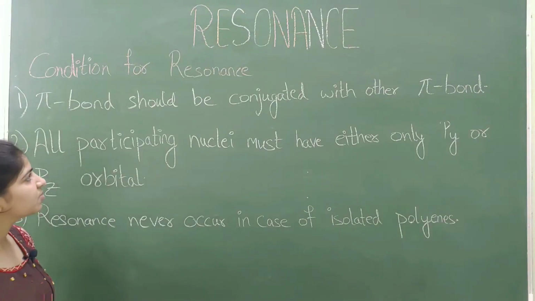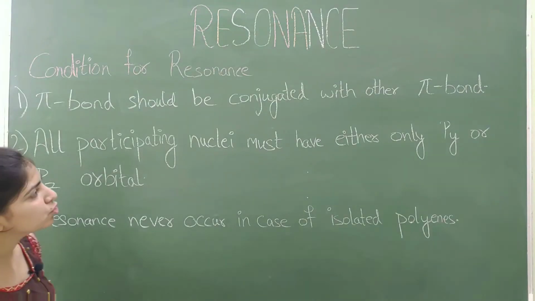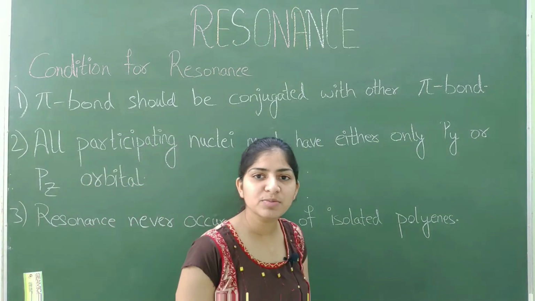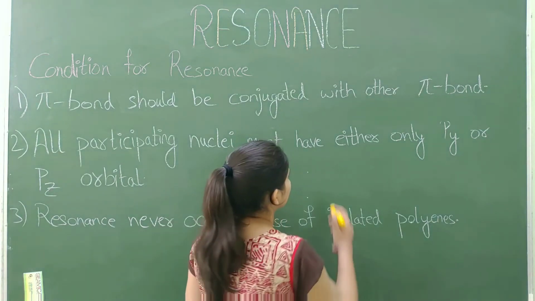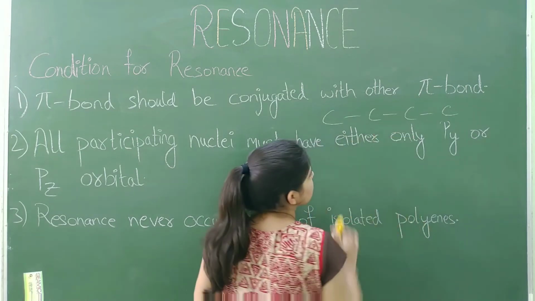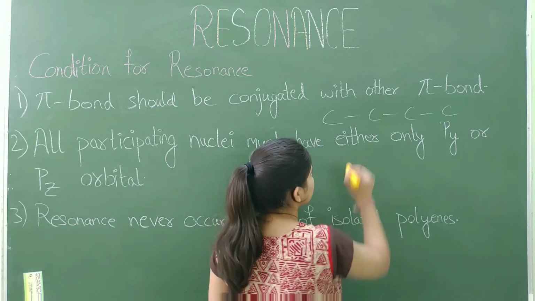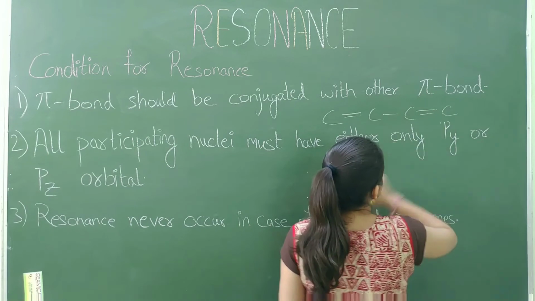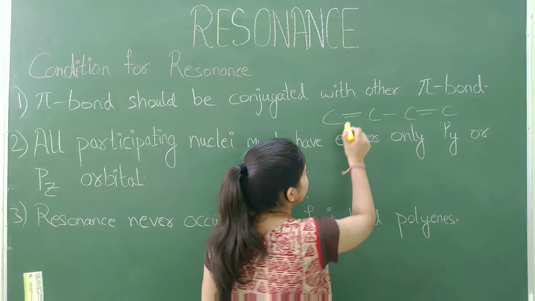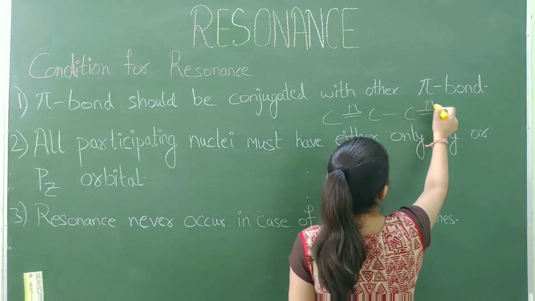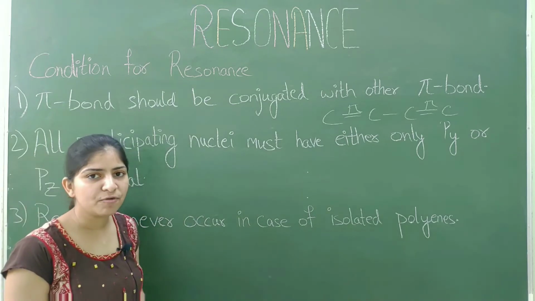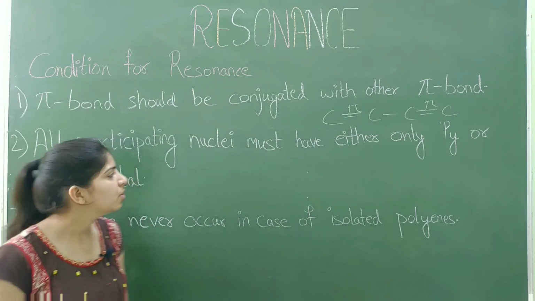Now let us discuss some conditions for resonance. Pi bond should be conjugated with other pi bond, means in molecule there must be present alternate pi bond. For example, this is a 4 carbon molecule and pi bond must be present alternatively in this molecule. Okay, so these are conjugated pi bonds, means alternate position of pi bond must be present in the molecule.